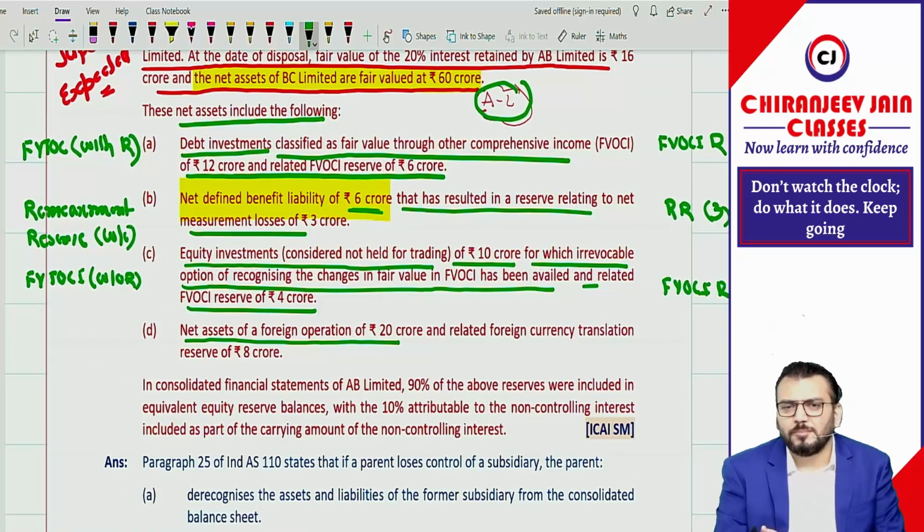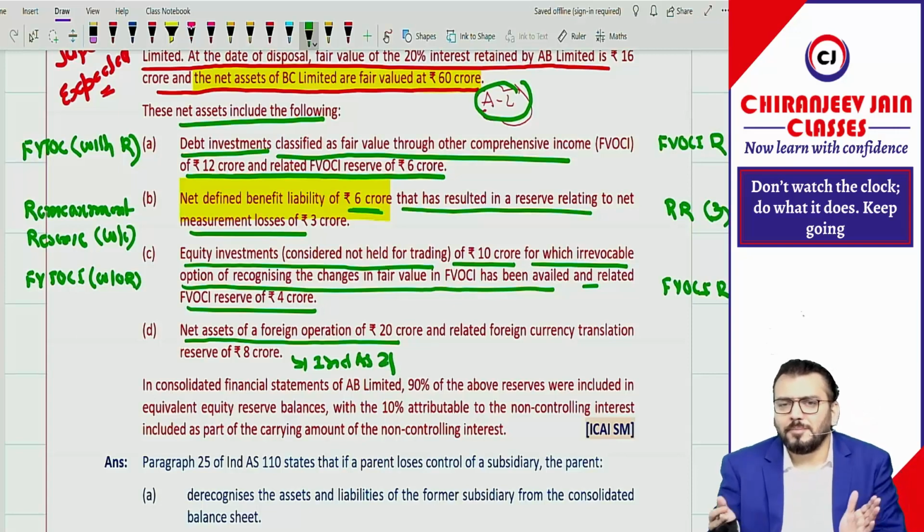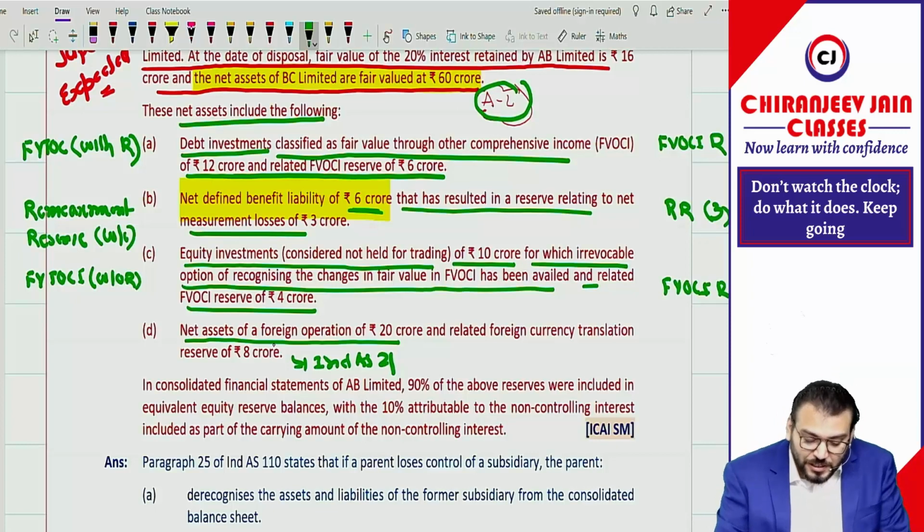Foreign operation, this we have not done. This we will do under Ind AS 21, coming soon. But can I say whatever I have done and whatever I have not done is the same right now, because whatever I have done, you have also forgotten. Whatever I have not done, you don't know. So it is the same. Yes or no? Yes, sir. So even if I take any point which I have not done, I can explain.